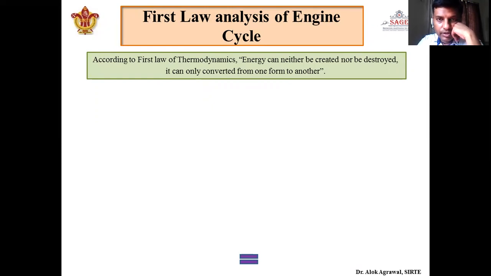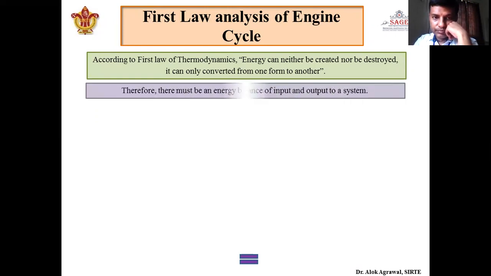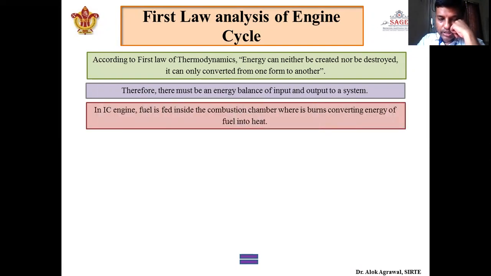Now, we will apply this statement to our IC engine. According to this statement, we have to balance the energy coming inside the IC engine and the energy going out of the IC engine. So let's start. In an IC engine, first the fuel burns, and after burning it produces very high thermal energy. The chemical energy of the fuel is converted into thermal energy.